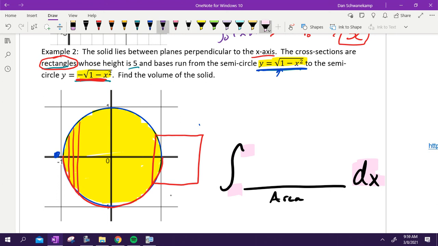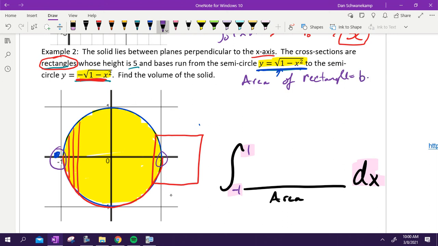My x values go from this x value right here, -1, to this x value right there, which is +1. The only other thing I need is the area. This is the area of my cross sections. Well, again, in this case, it's going to be a rectangle. That is my cross section. I'm making rectangles. What is the formula to find the area of a rectangle?